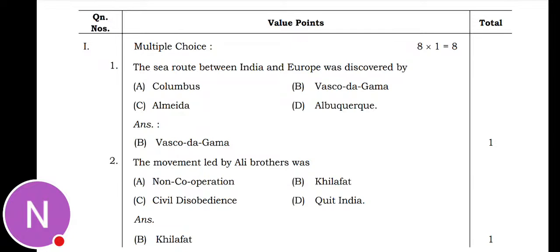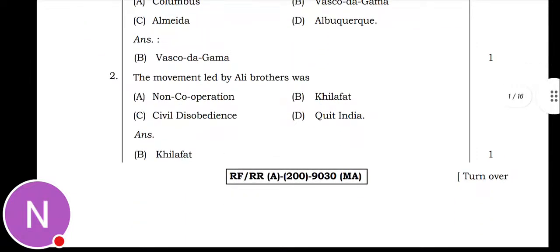The first question they asked is, the sea route between India and Europe was discovered by Columbus, Vasco da Gama, Almeida, Albuquerque. So the sea route between India and Europe was discovered by Vasco da Gama. So option B is the correct answer. You will get 1 mark.